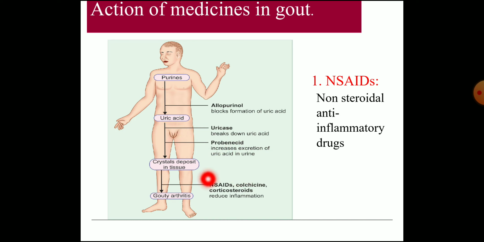Then another important drug is the NSAIDs, non-steroidal anti-inflammatory drugs. Most important symptom is the pain. So we have to do something for the pain of the patient. NSAIDs are used immediately, and they decrease the inflammation, and the pain will subside. Similarly, colchicine and the corticosteroids also will be used for stopping the inflammation.